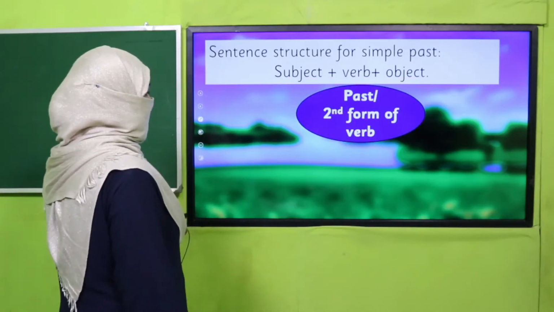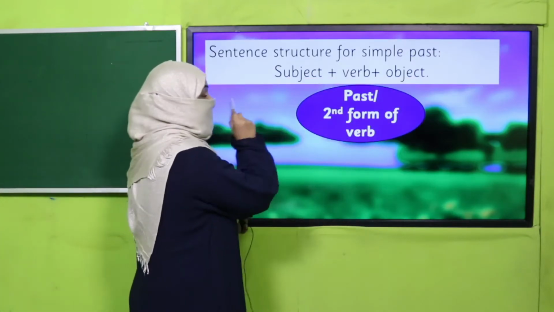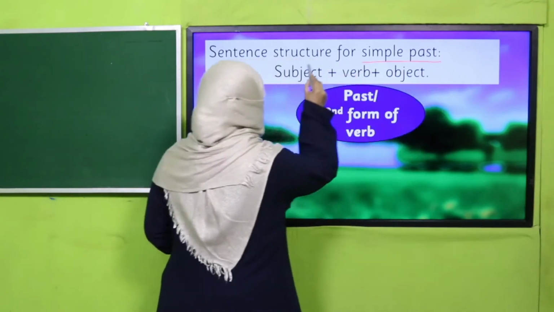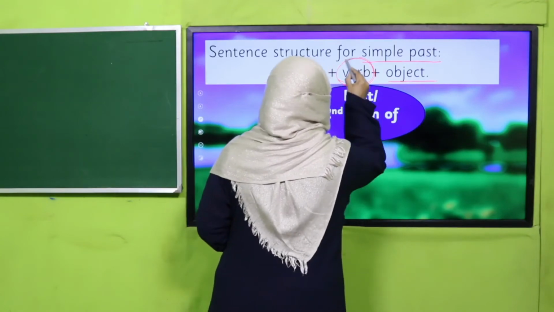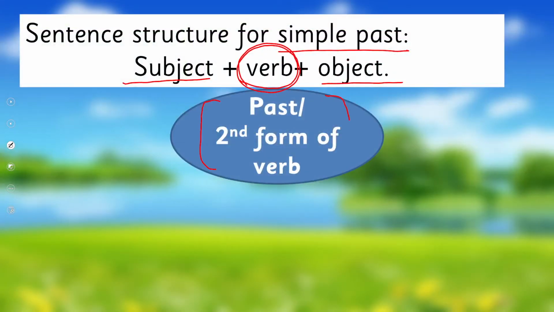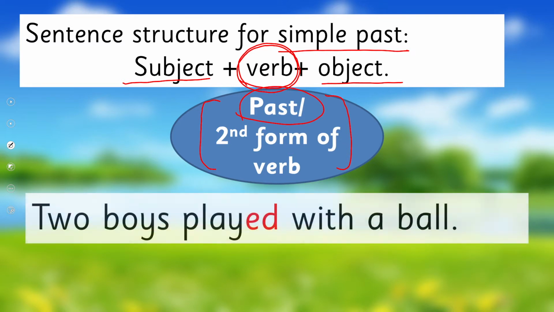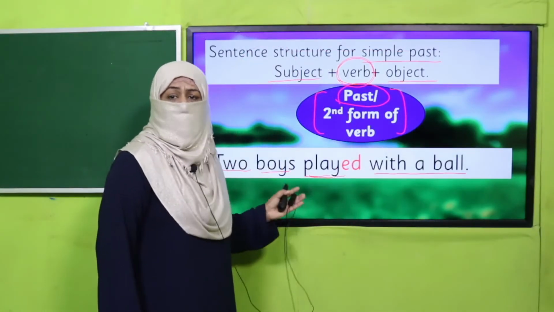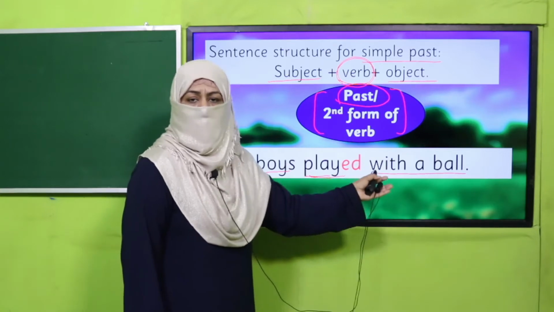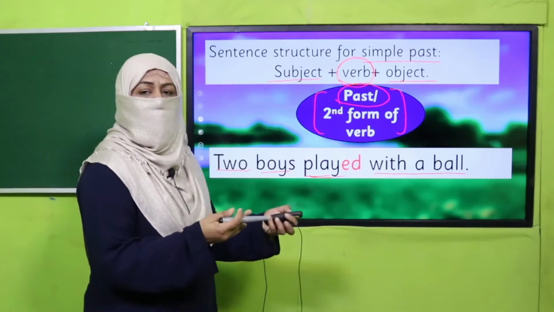Again, look at this sentence. Now you have to be careful. We are studying simple past tense, so we cannot change the subject, we cannot change the object. Only the form of verb we are going to use will be second, the past form of the verb. And what is that? Two boys played with a ball. If I say two boys play with the ball, it becomes simple present, but when I add ed, it becomes simple past. Two boys played with a ball. It means they have done it.